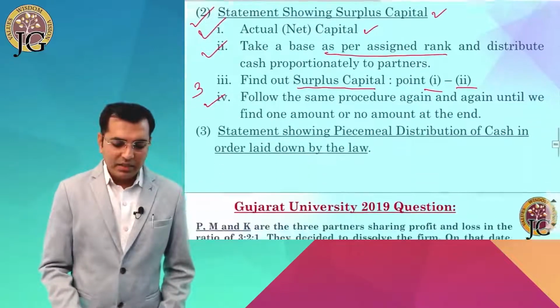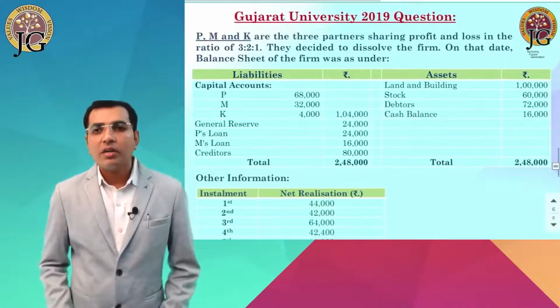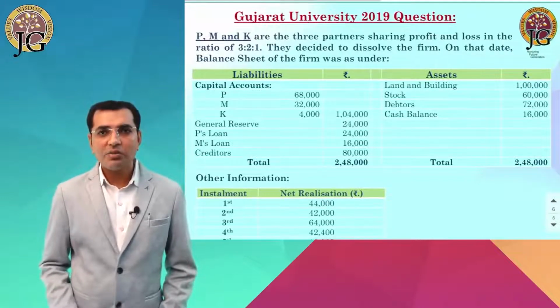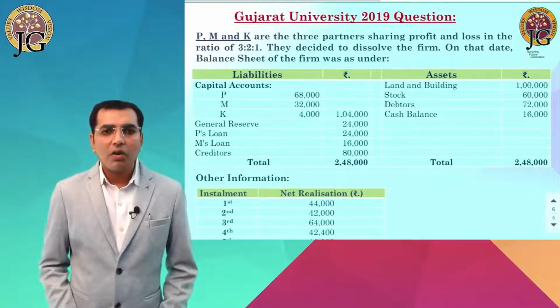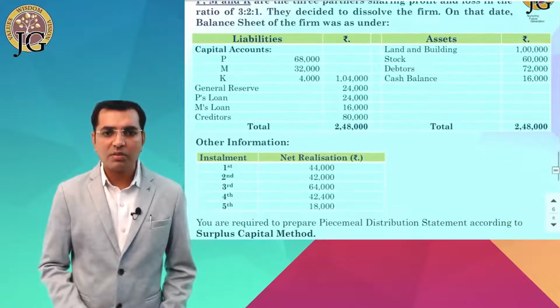Let's learn the Gujarat University sum today for the surplus capital method. In Gujarat University there are 2 sums asked for the piecemeal distribution, one for surplus capital method as well as one for maximum loss method. This sum is for surplus capital method.